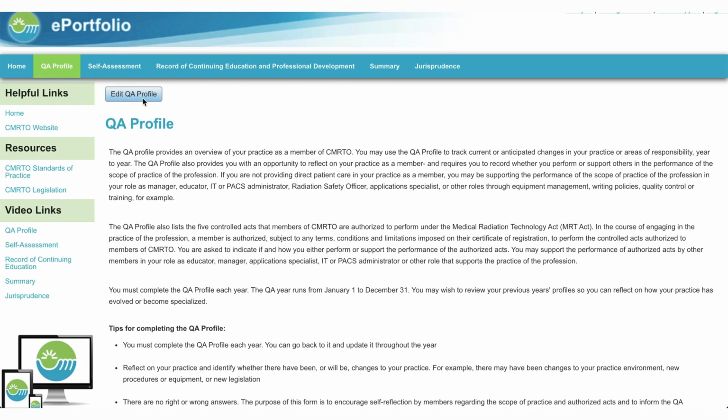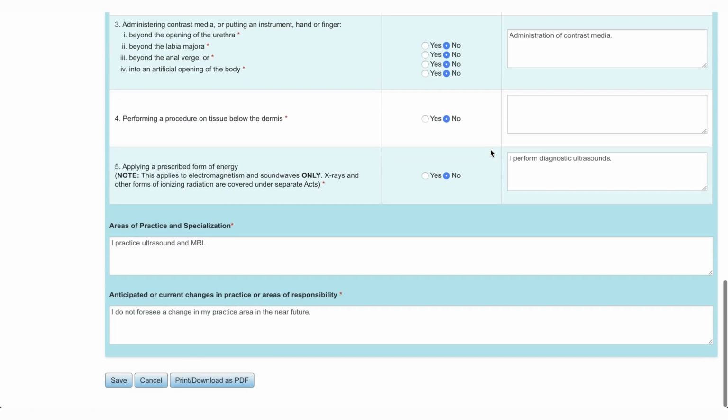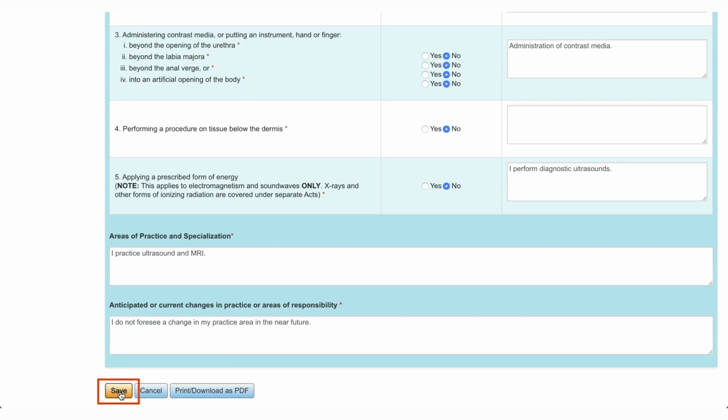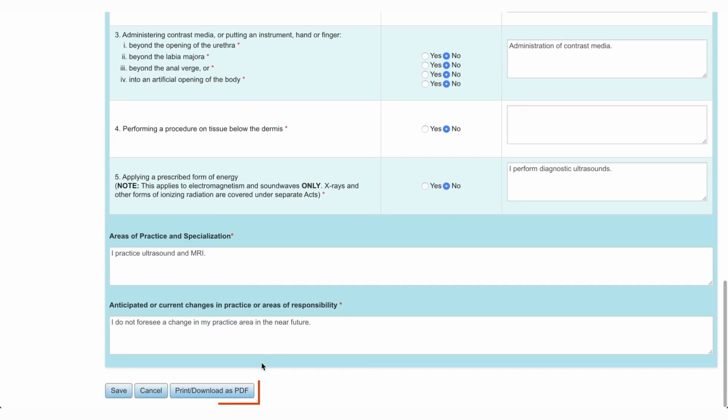You can go to the QA profile to update it throughout the year. At the end of the page, click Save. You may download or print your responses at this point.